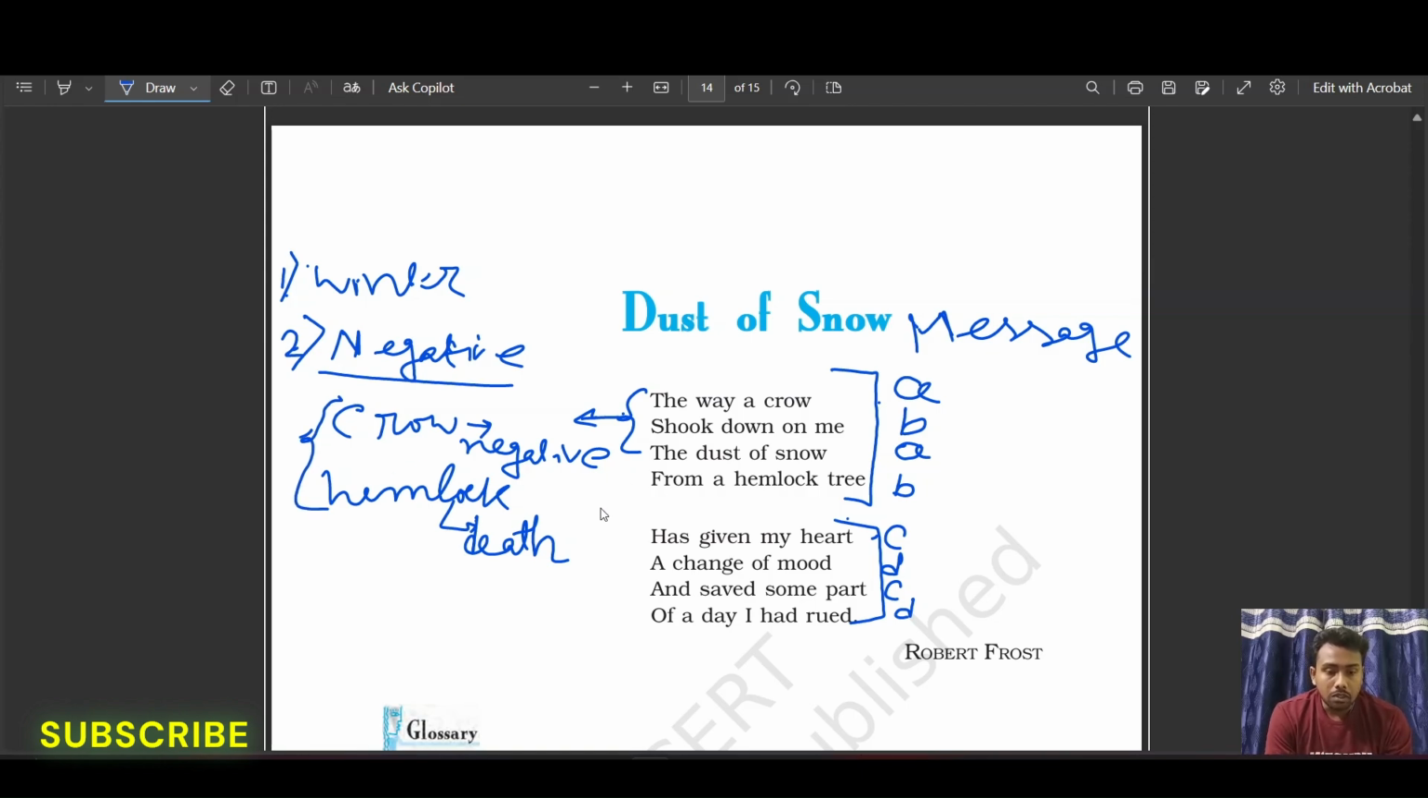Now what happens? This is the first stanza of the poem. Here we find that when the poet is walking, the dust of snow fell upon him, and how? It was because of the action of the crow, right?